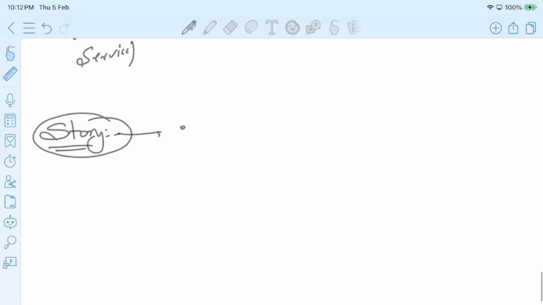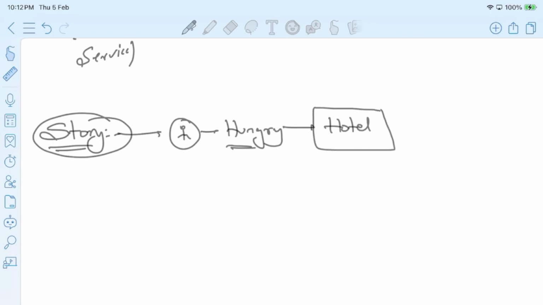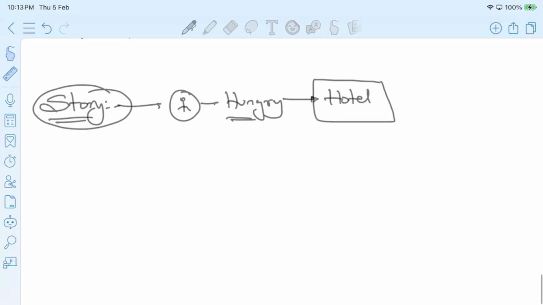Let's say this is me and I'm feeling hungry. So I went to a hotel. There are many hotels, right? So I went to a particular hotel. Now this hotel is saying that we are providing the services to you in three types. To fulfill your requirement, we are providing the services to you in the three types.